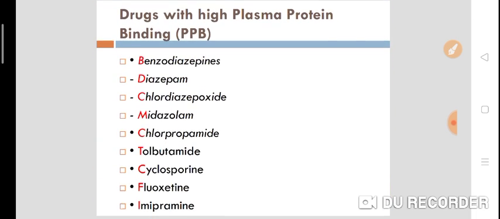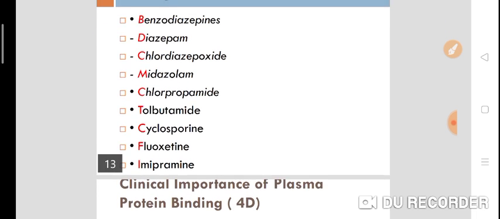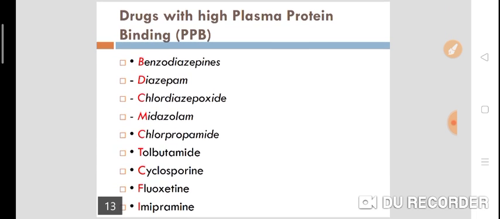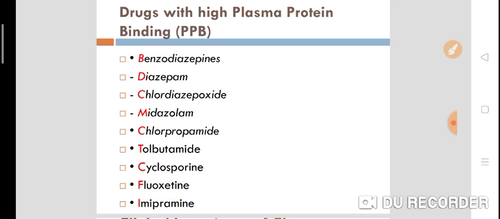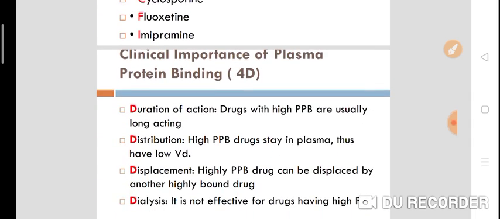Now we should know which drugs have high plasma protein binding. Benzodiazepines, like diazepam, chlordiazepoxide, midazolam, have high plasma protein binding. Also chlorpropamide and tolbutamide, which are sulfonylureas, cyclosporin, fluoxetine, imipramine, warfarin. All these are drugs which have high plasma protein binding.